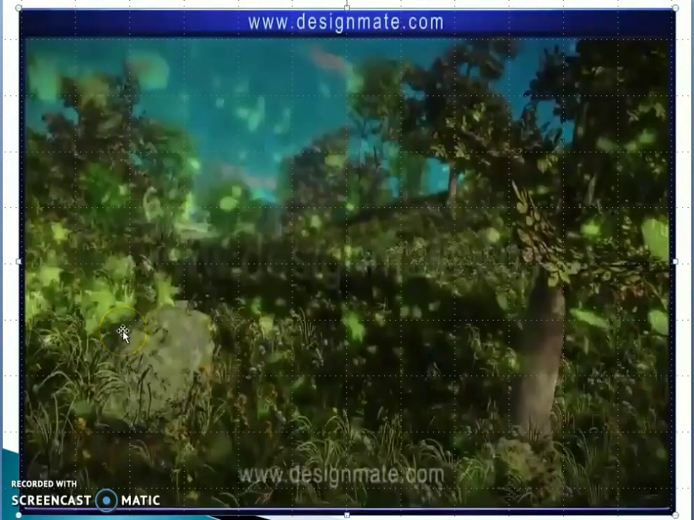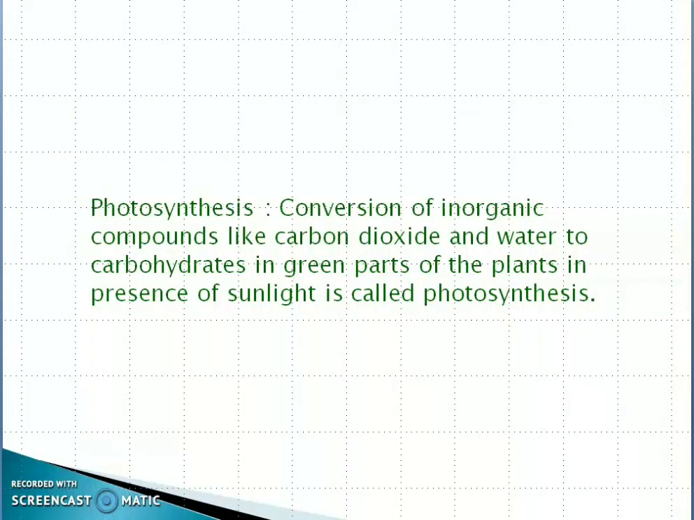Children, you have seen how the plant prepares its own food and how it is distributed to various parts of the plant. So that entire process is called photosynthesis. Photosynthesis means conversion of inorganic compounds like carbon dioxide and water to carbohydrates in the green parts of the plant in the presence of sunlight, which is called photosynthesis.